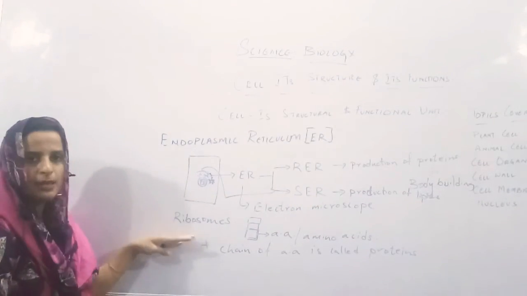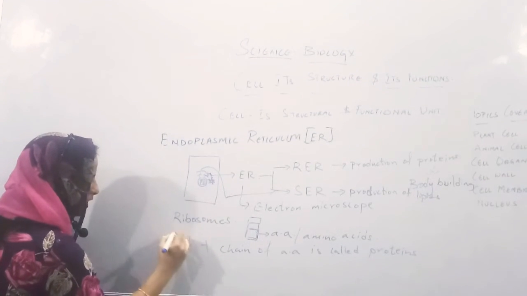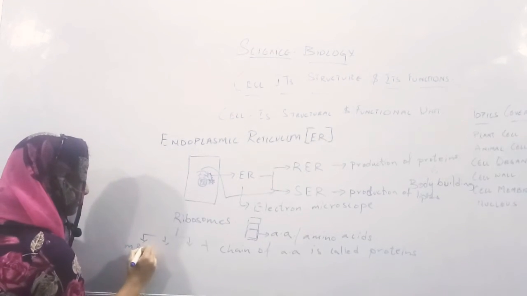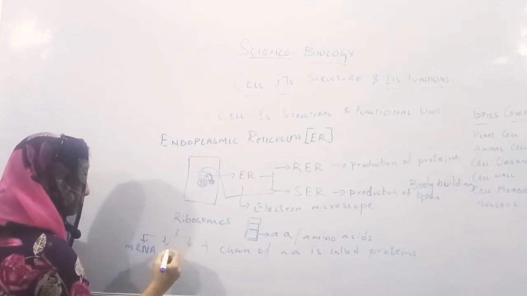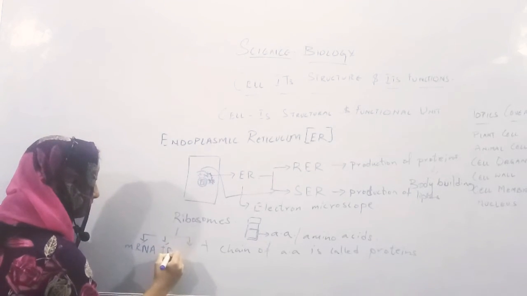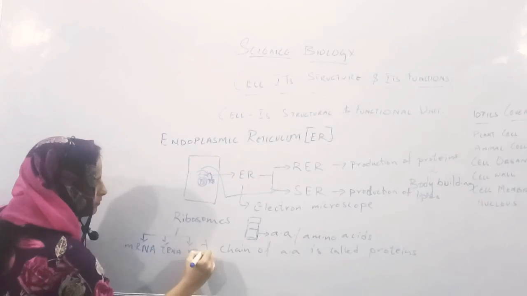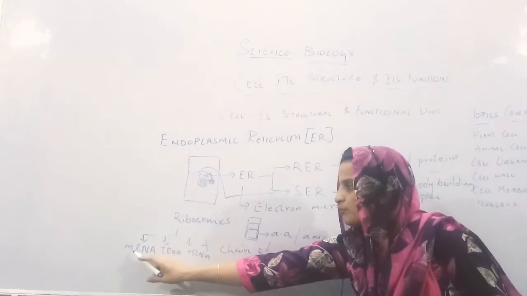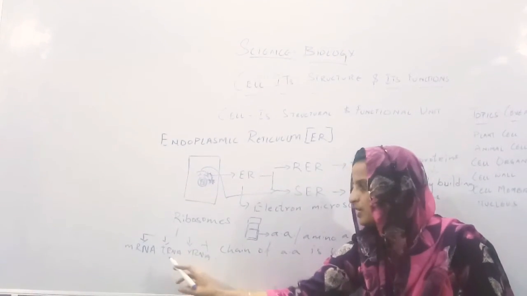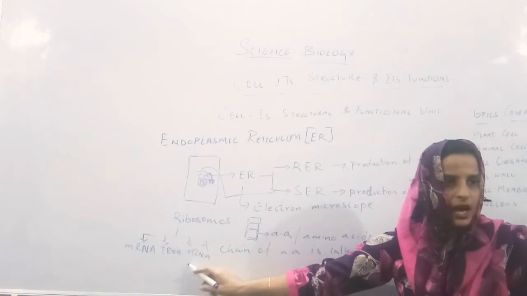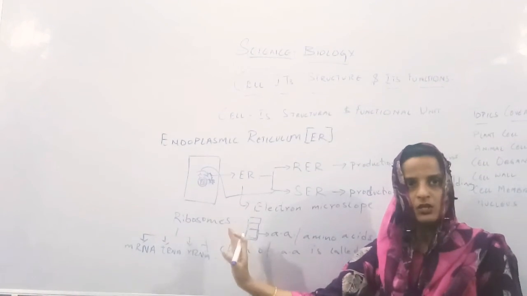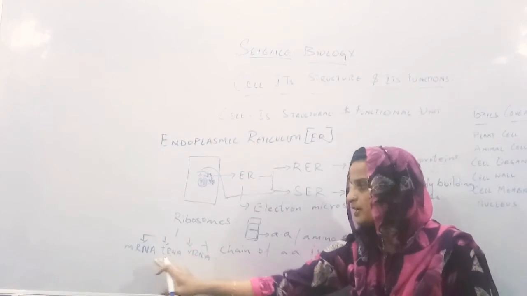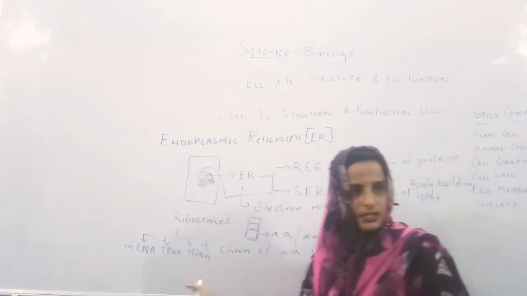Now, these ribosomes are again of three types: messenger RNA, transfer RNA, ribosomal RNA. M stands for messenger, T stands for transfer, R stands for ribosomal. I am telling you only this much about ribosomes because in detail it is not given for you. The ribosomes are of three types: mRNA, tRNA and rRNA. Is it clear, all of you?